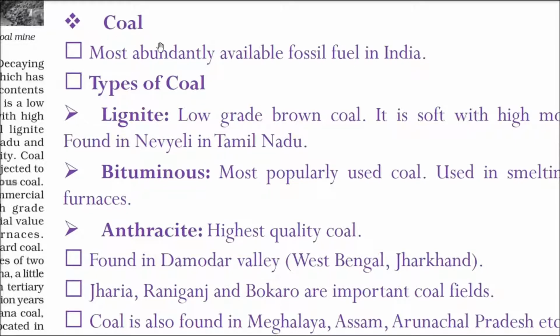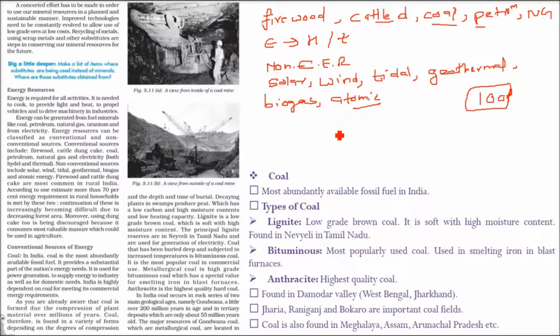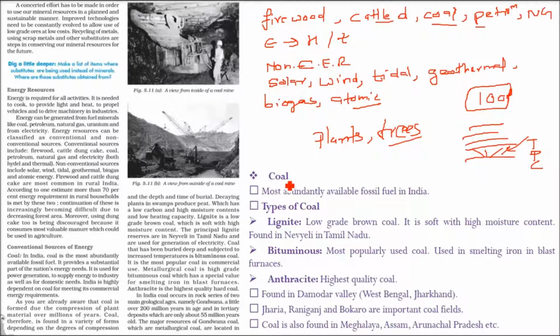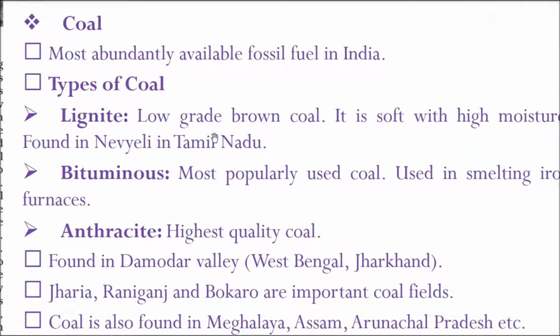So how is this coal made? It is made from plants and trees buried long back. They might have died, or they might have lived their life, and then we have soil on this. Here they face temperature, pressure, compression, etc. And finally, in millions of years, they convert to coal. There are certain types of coal we have, like lignite, bituminous, and anthracite. These are different varieties of coal we get.